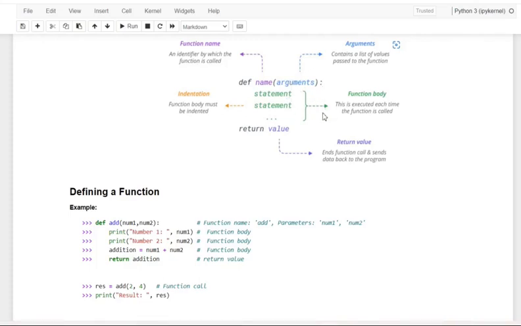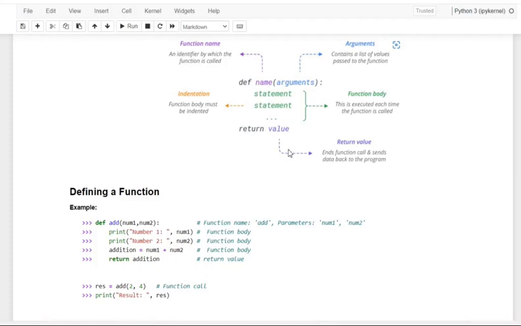Next comes the function body. The function body is a block of code that performs some task, and all the statements in the function body must have the same indentation level, that is, use 4 spaces. Next comes the docstring. A documentation string is used to describe what the function does. And at last, return is the keyword to return a value from the function, and a return statement with no arguments is the same as return None.